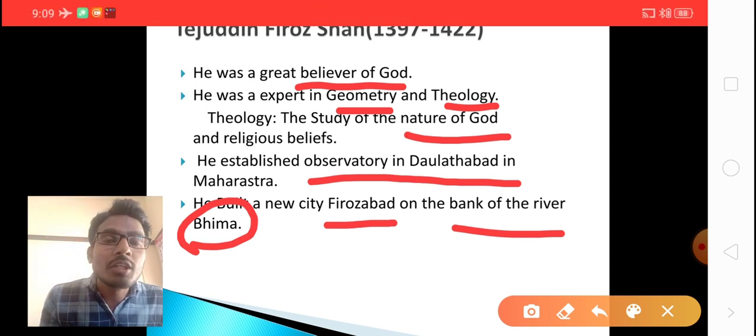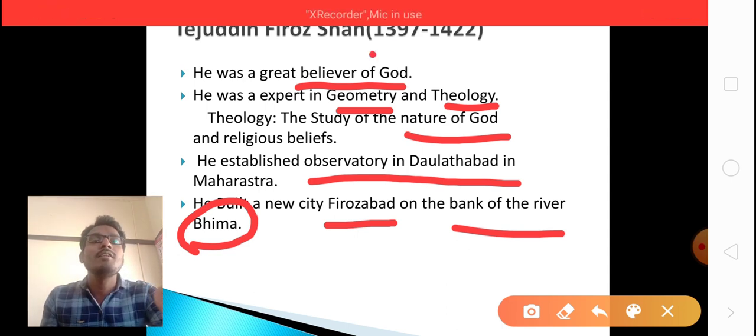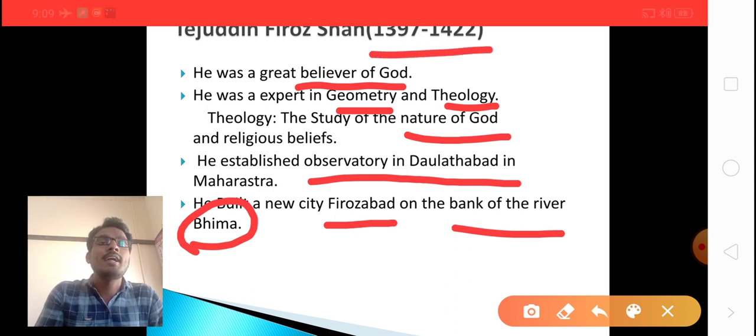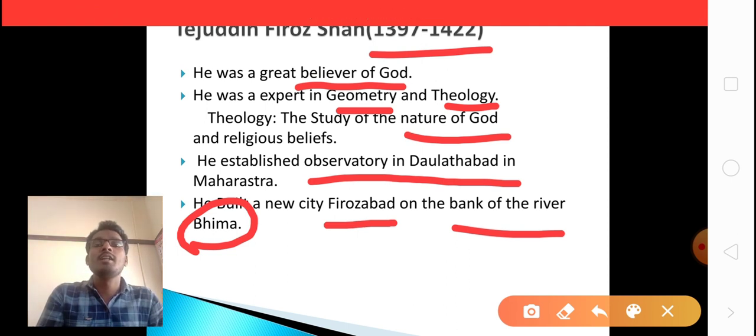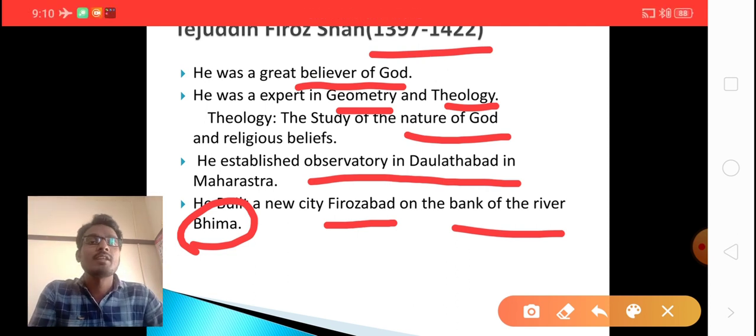So his ruling duration is 1397 to 1422. He is a great lover and believer of God, and he is an expert in geometry and theology. What is theology? The study of the nature of God and religious beliefs. He established an observatory in Daulatabad, and he constructed a new city known as Firozabad on the banks of which river, children? That is the Bhima river.